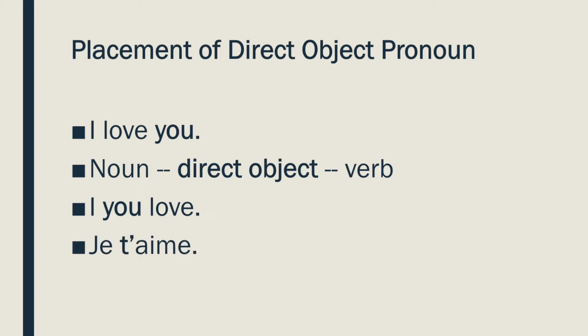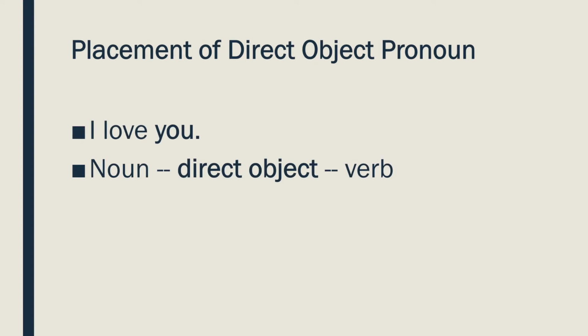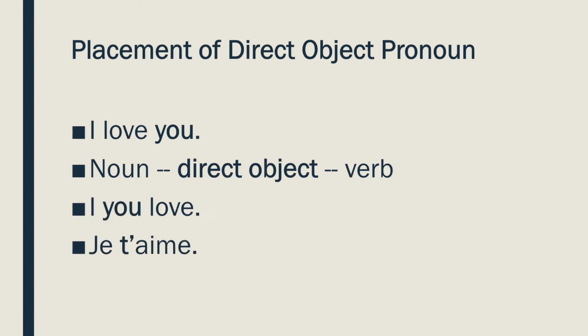Now, you'll notice as well that I have an apostrophe. On the previous slide, I showed you te. Whenever there is a vowel in the verb that follows it, though, it automatically loses that and becomes a T apostrophe. And it all smushes together, as French likes to do.